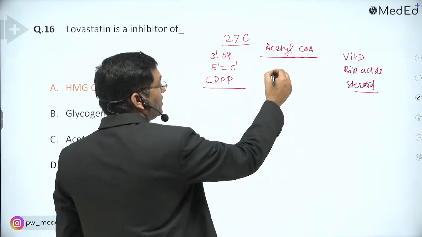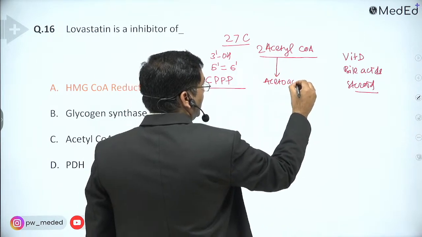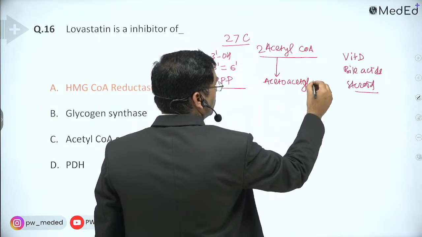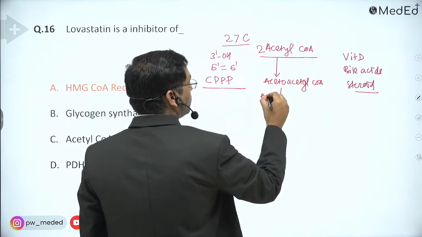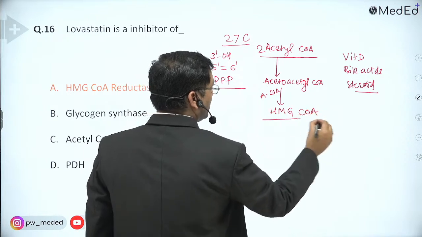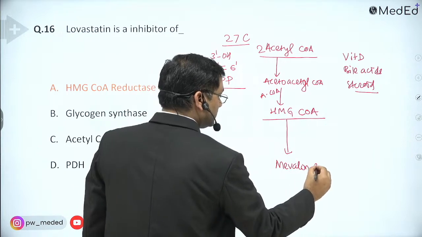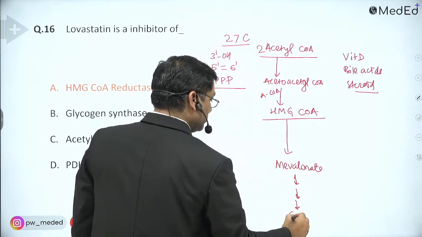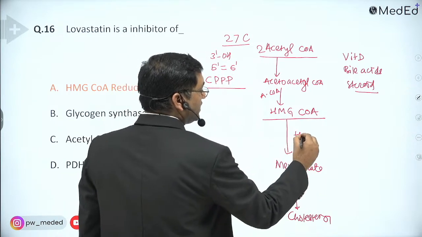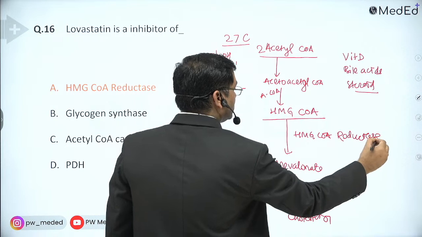It is synthesized from acetyl coenzyme A. Two molecules of acetyl coenzyme A form acetoacetyl coenzyme A, which again condenses with acetyl coenzyme A to form HMG, hydroxymethylglutaryl coenzyme A. This is converted into mevalonate, and through various steps into cholesterol. This step is catalyzed by HMG coenzyme A reductase, the rate limiting step in cholesterol synthesis.